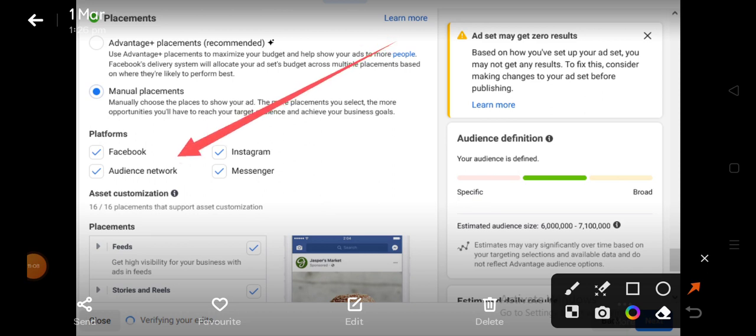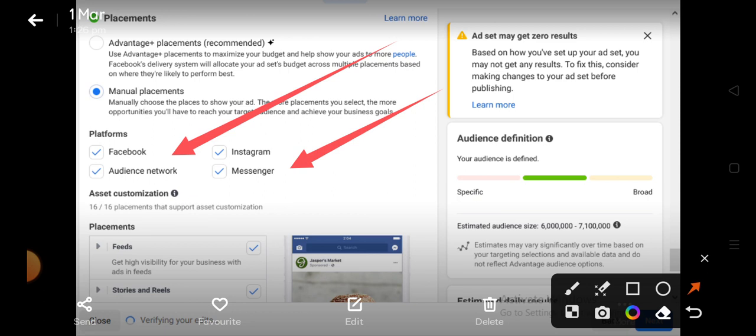And Audience Network is like running ads for people that use, is it 2G phones or something like that. So they have no business with your ad. Something like this Messenger, most of those, they have no business with your ads.